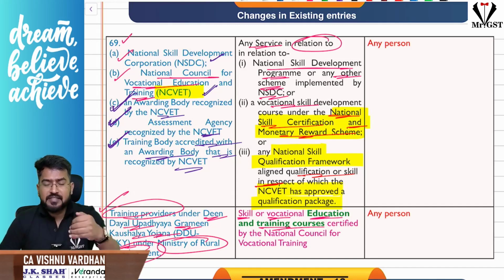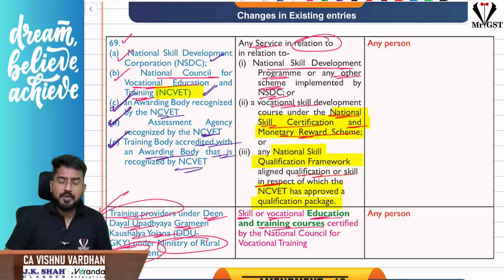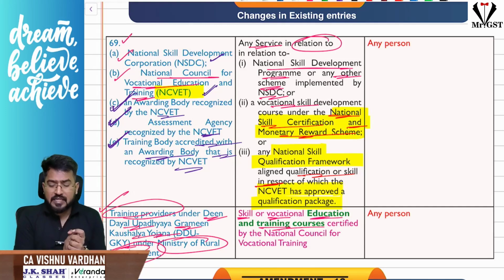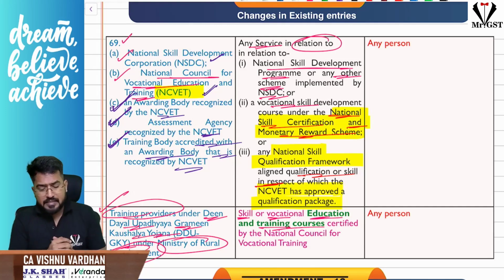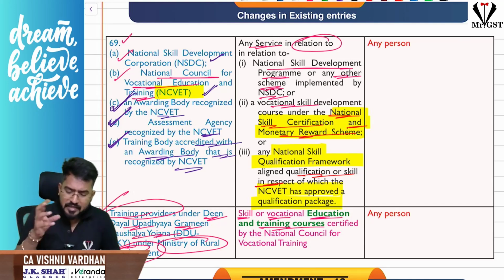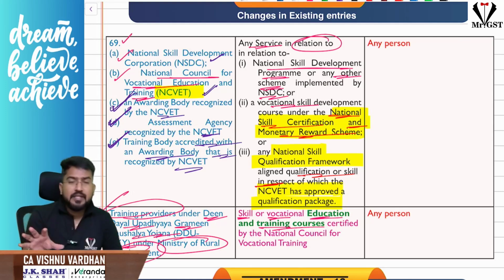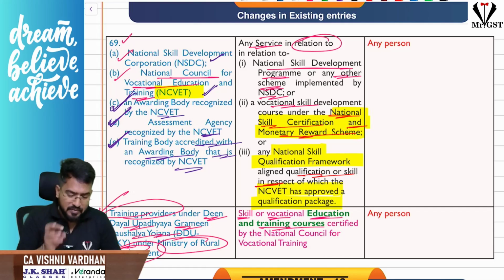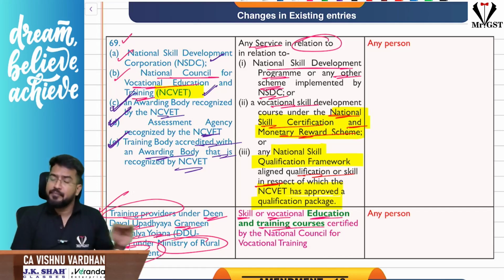Sir, they are providing any service in relation to national skill development programs or any other programs implemented by NSDC, or any other vocational skill development courses, by the National Skill Certification and Monetary Reward Scheme, or the National Skill Qualification Framework, all the things which are recognized by NCVET. So these are exempt under GST. Earlier there was Sector Skill Council, now they are renaming it, and you are seeing the different names. That's all. Apart from that, the exemption is the same.